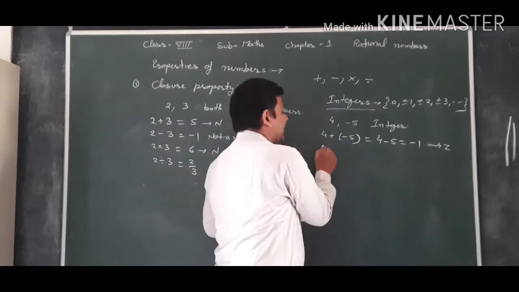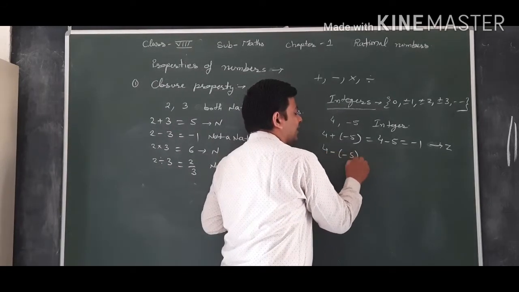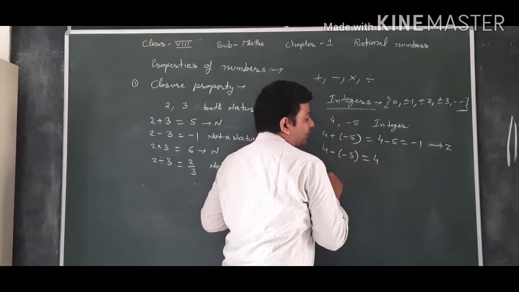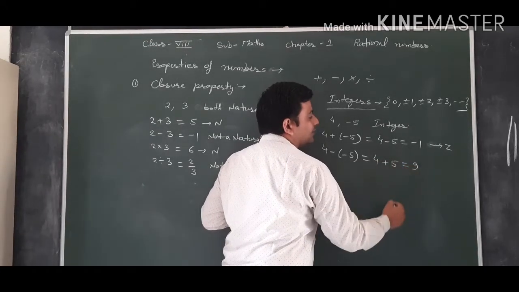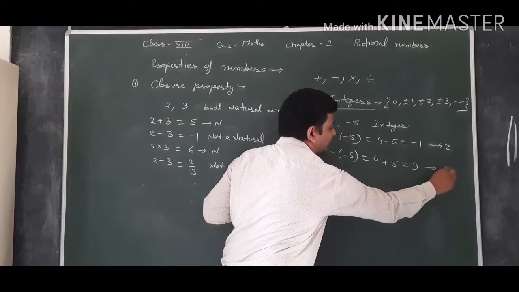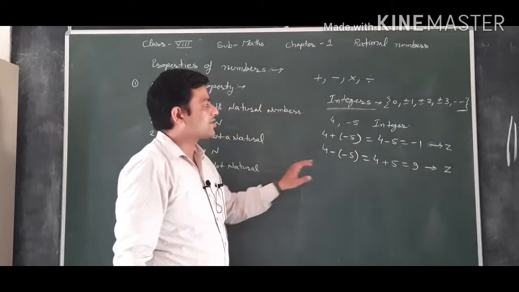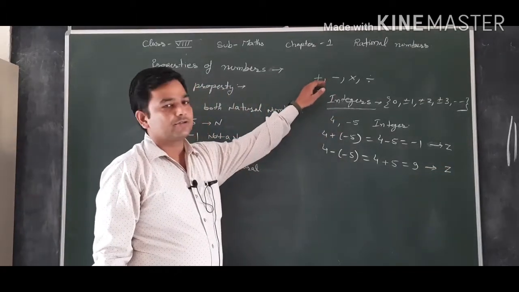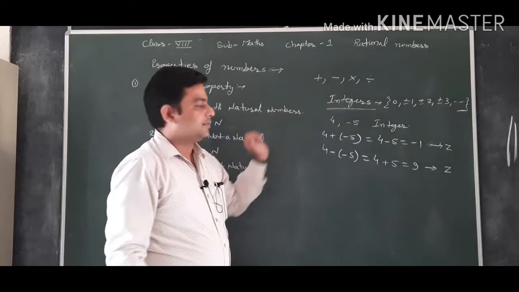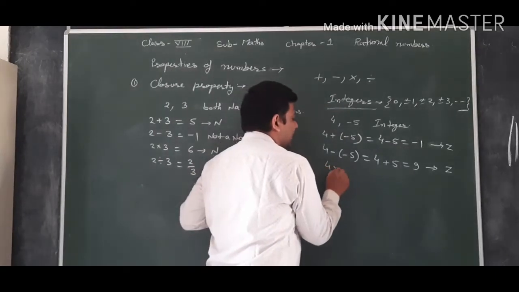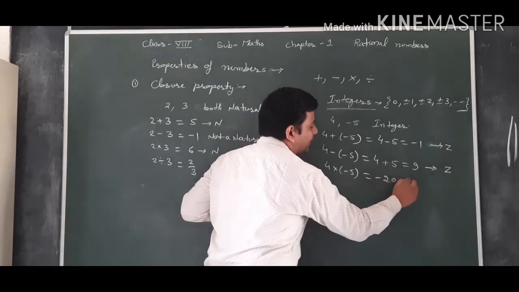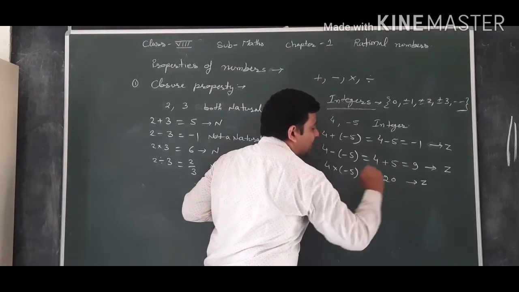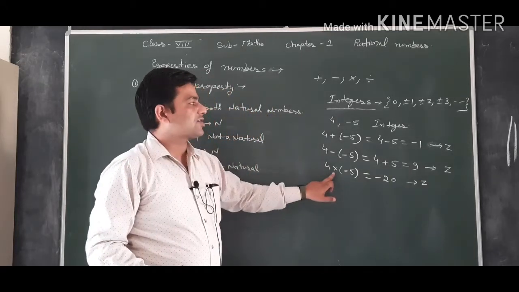the closure property applies in integers. Or we can say if we add two integers, we will get an integer only. 4 minus minus 5, 4 plus 5 equals 9. It is also an integer. That means subtraction is also closed in integers. Closed means if we subtract two integers, we will get an integer. Then multiplication, 4 into minus 5 is minus 20, it is also an integer. That means multiplication is also closed in